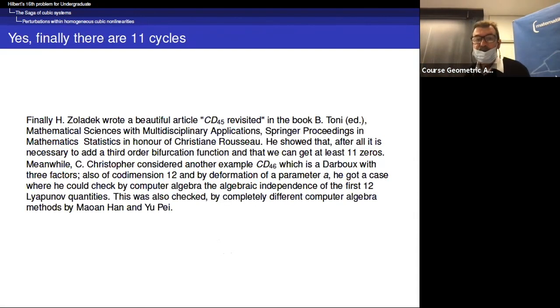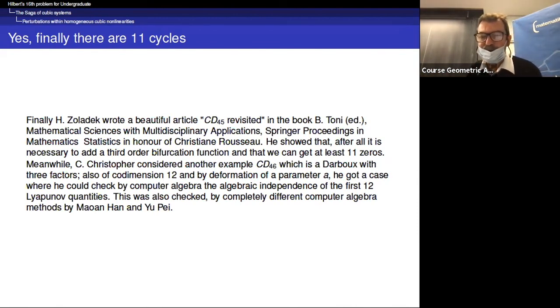So finally, Henryk Joladek wrote a beautiful article, CD45 Revisited, in the book Mathematical Sciences with Multidisciplinary Applications, Springer Proceedings in Mathematics and Statistics, in honor of Christian Rousseau. So I recommend it, a very beautiful article.